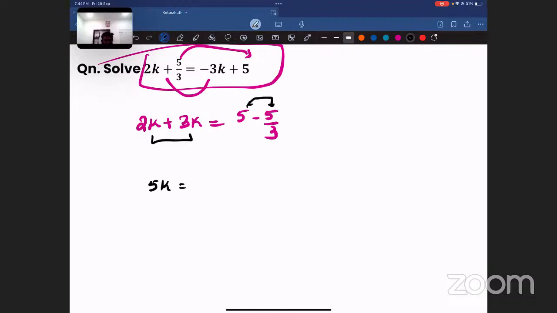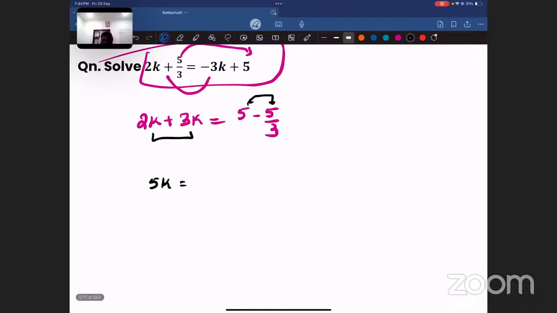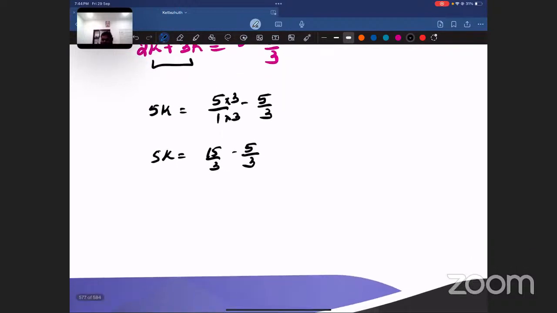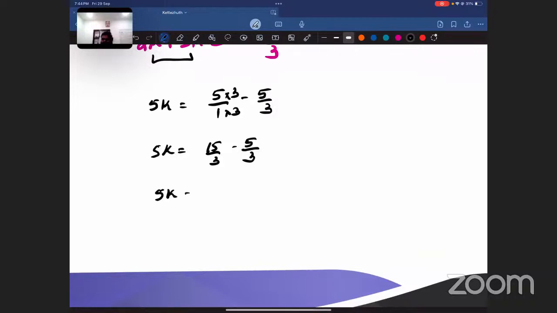What is 5 minus 5 by 3? Take LCM. So here the denominator is 1. So 5 minus 5 by 3 means multiply by 3. So that will become 5k is equal to 15 by 3 minus 5 by 3. So what is 15 by 3 minus 5 by 3? The denominator is same. So 15 minus 5 by 3, or you will get it as 10 by 3. So 5k is 10 by 3.